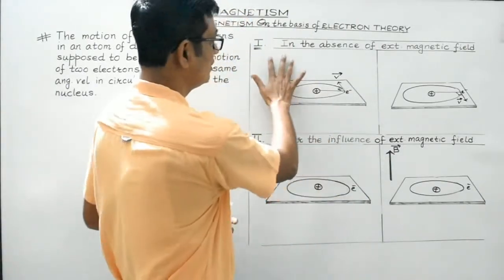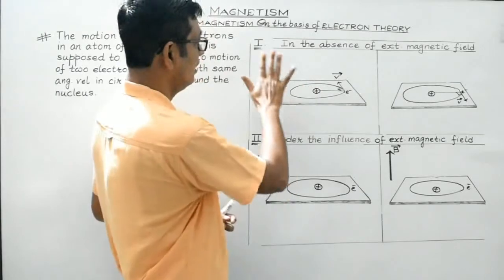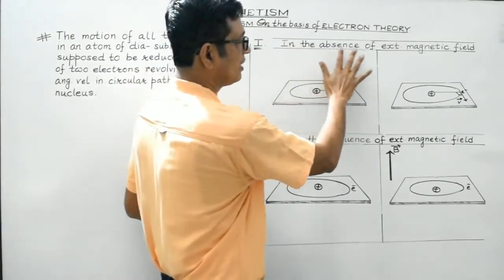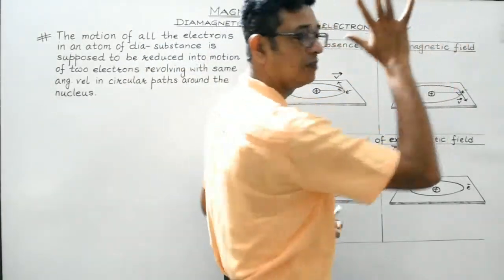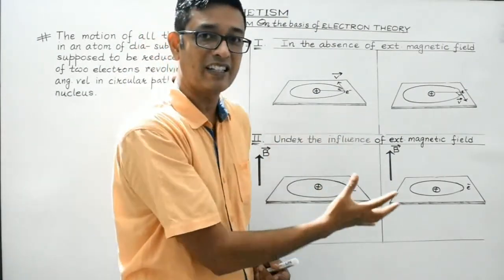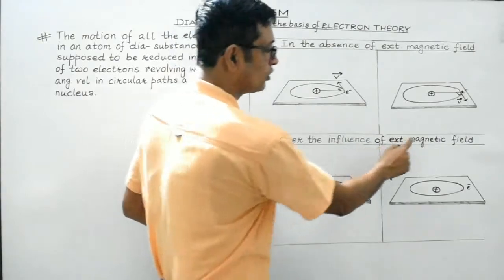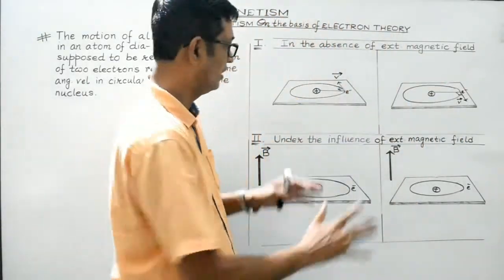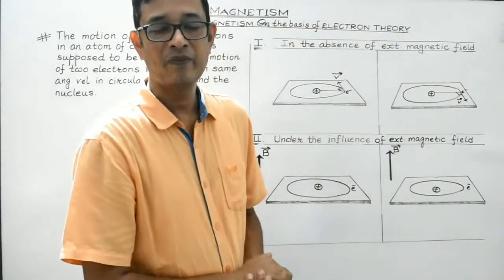So we'll discuss two cases. Case 1 is when the diamagnetic atom is in the absence of any external magnetic field. Case 2 is when the same diamagnetic atom is under the influence of some external magnetic field. Anyway, let's refer to case 1.